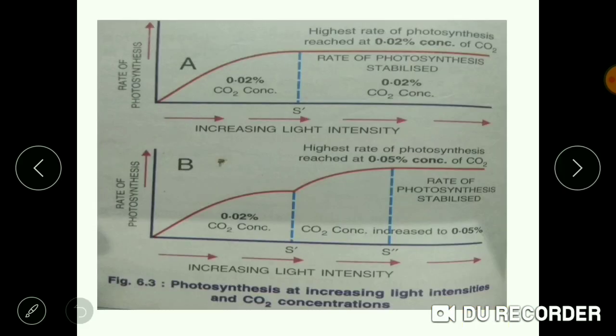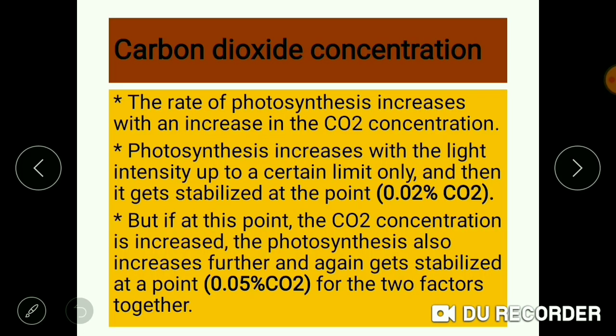Provided the light intensity also is increasing at the same time. It becomes stabilized at a point of 0.05% of CO2 for the two factors together. So here, in case of carbon dioxide concentration, both the factors, light and CO2, have to work at the same time.